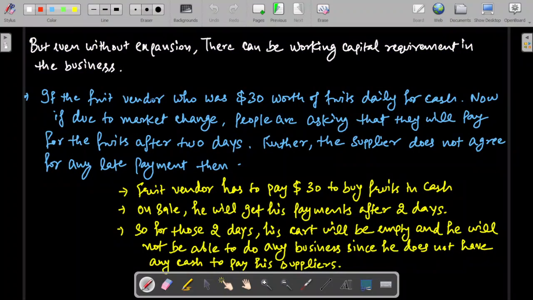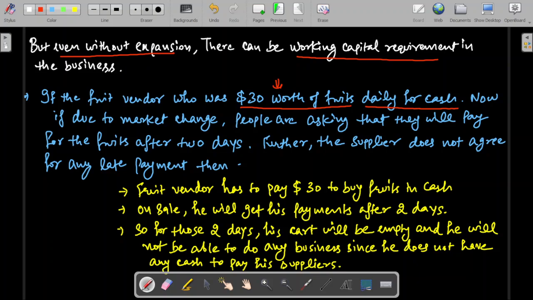Now, even a person who has not planned to expand his business can still have a working capital requirement, even without an expansion plan. I can explain it with the simple example of this fruit vendor only. Suppose the fruit vendor was selling $30 worth of fruit daily for cash. Many people were coming, buying the fruits, paying him cash immediately.